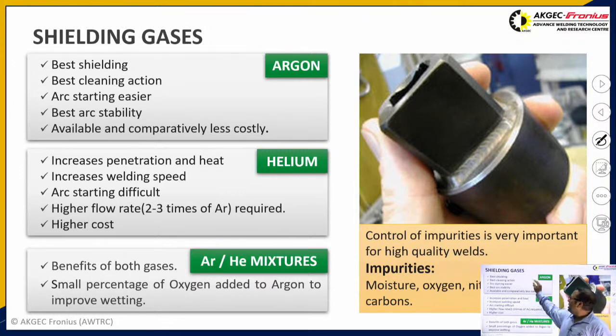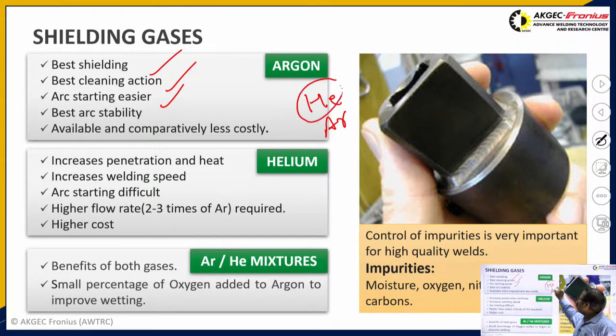Helium as a shielding gas has some properties: it gives the best cleaning action, and arc starting is easier. As you can see in the periodic table, helium comes above and argon comes below. Helium is light in weight because it is situated above in the periodic table.